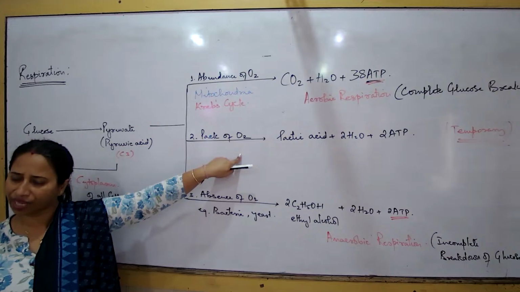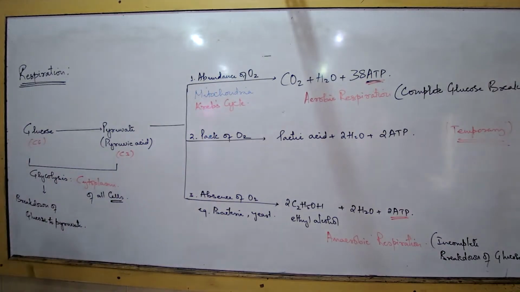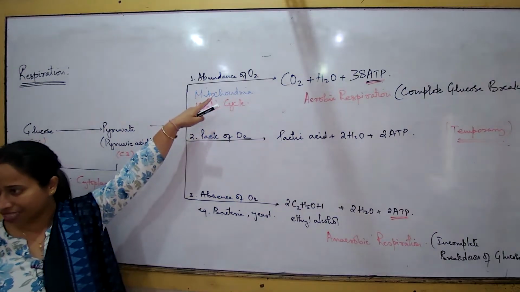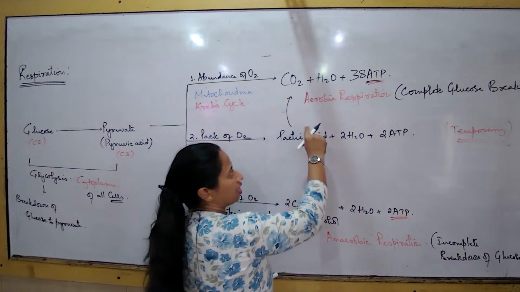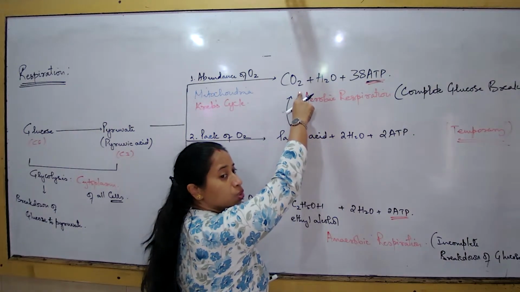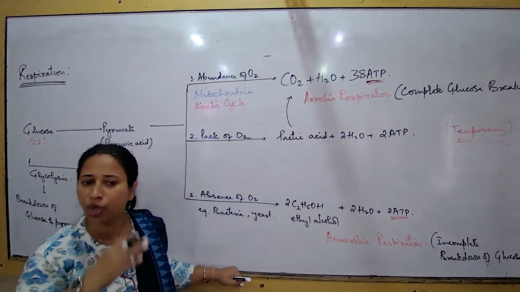An athlete has been running for the last 25 minutes, and just near the finishing line suffers from fatigue. Is it possible that the athlete revives on his own after 5 minutes of rest? Yes. So what has happened in the 5 minutes of rest? The muscle contraction and the oxygen intake have become more or less at par. So now the process of breakdown of glucose has again become like this. So this accumulation of lactic acid can be revived back, and this step can again get converted to this when the oxygen intake has become normal.